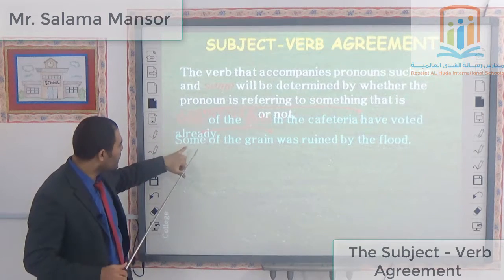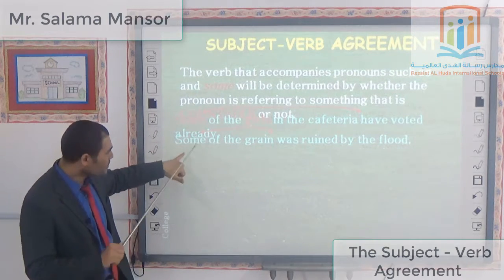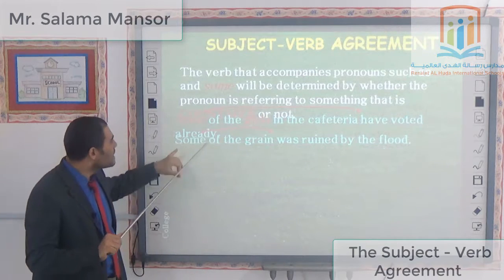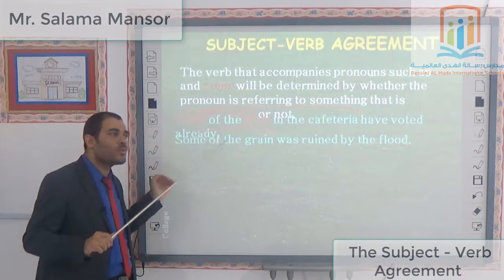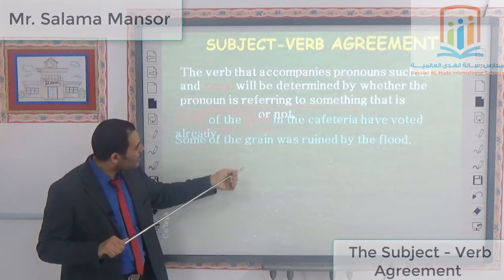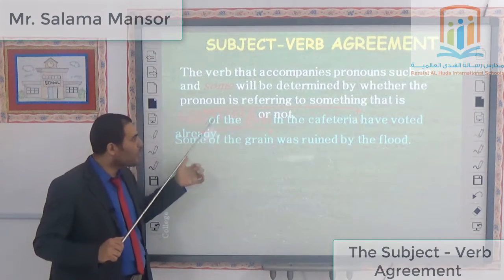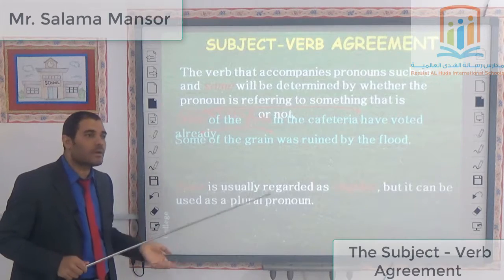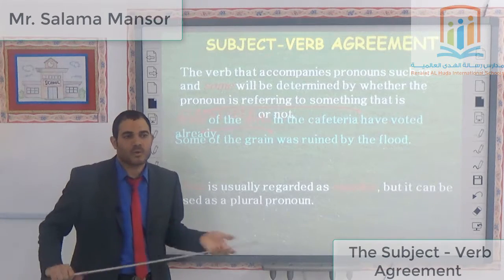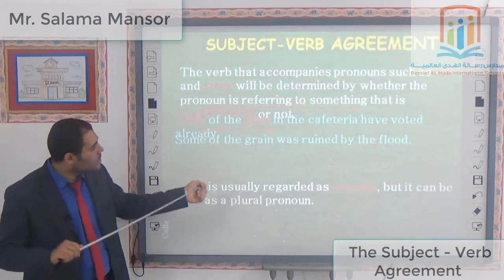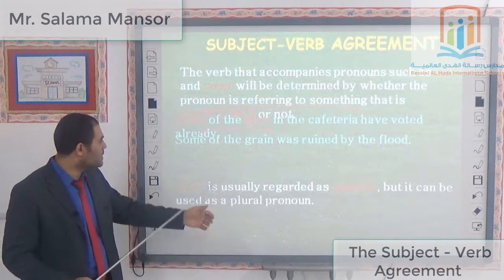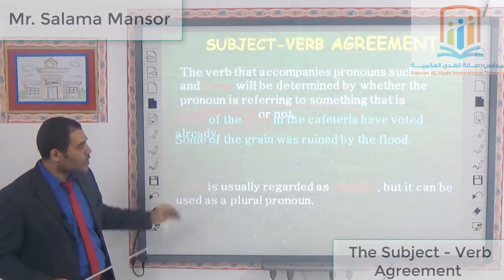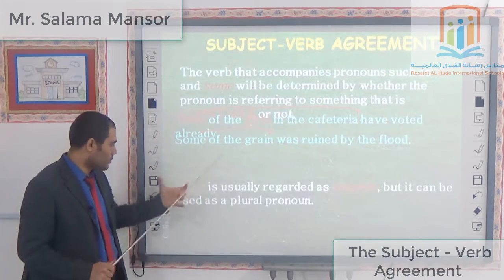That's it. With "some" or "all," I must concentrate on the word that comes after it. If it's singular, I employ a singular verb. If it's plural, I employ a plural verb. That's it. Let's go to another term.